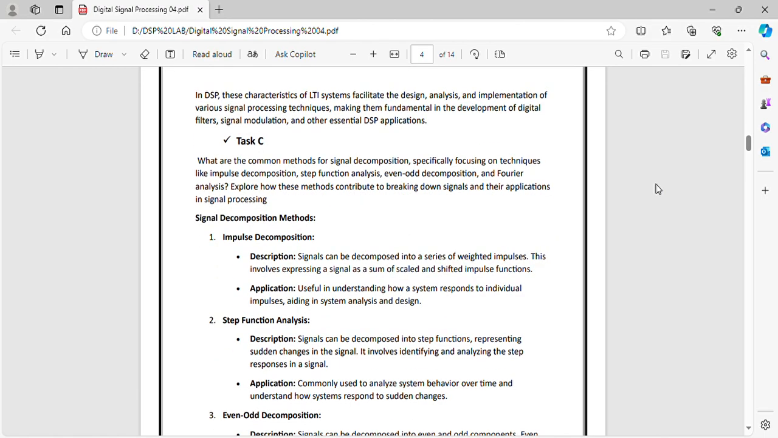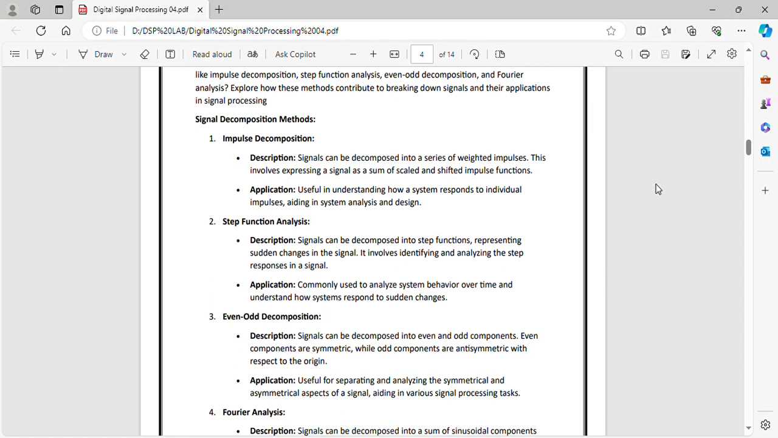Number two is step function analysis. The description is that a signal can be decomposed into step functions representing certain changes in a signal. It involves identifying and analyzing the step response in a signal, and the application is commonly used to analyze system behavior over time and understand how systems respond to certain changes.